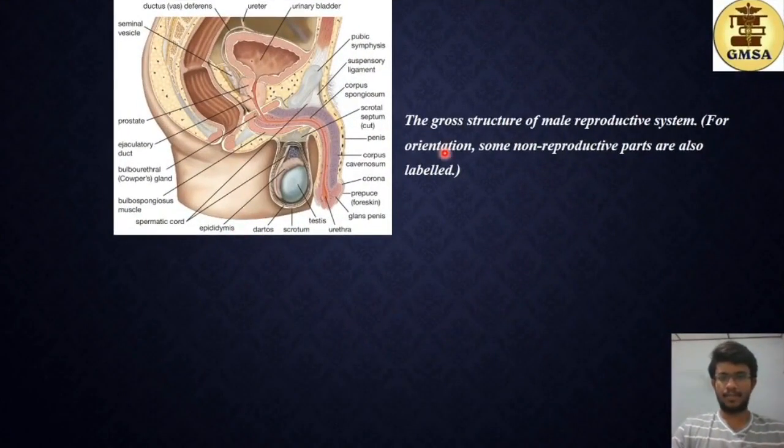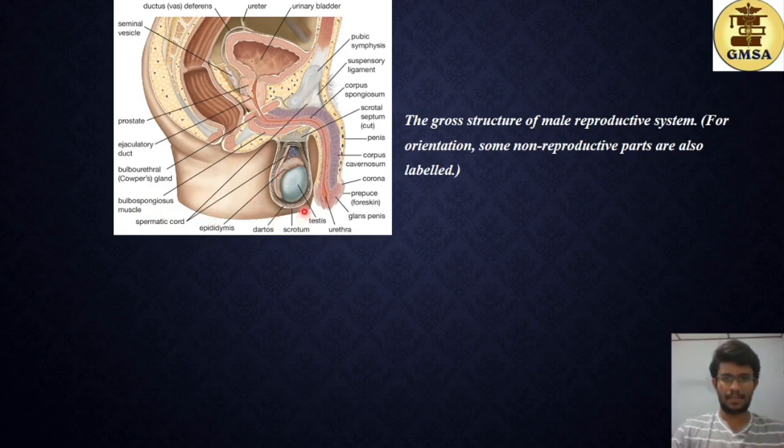So here you can see the gross structure of the male reproductive system, and for orientation some non-reproductive parts are also being labeled. So here you have the seminal vesicle. This is a vesicle present in the male reproductive system, and then the prostate gland. This is the prostate gland, and the ejaculatory duct. This is the short ejaculatory duct, and the bulbourethral or the Cowper's glands. This one, and this is not important. The spermatic cord. This is the spermatic cord, or you call this a spermatic duct,